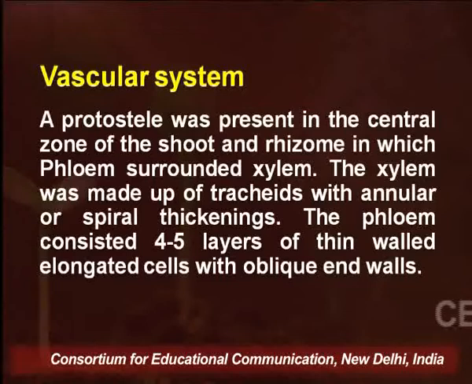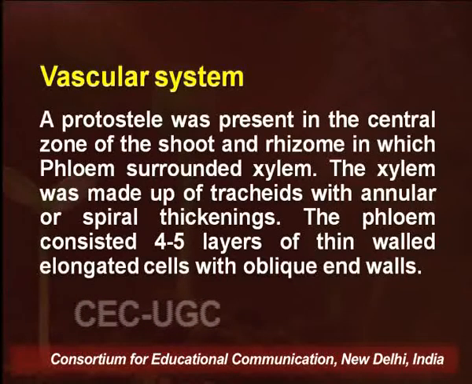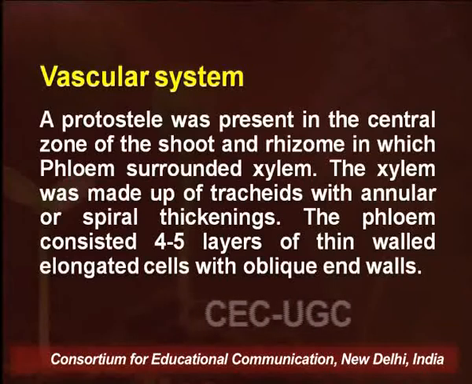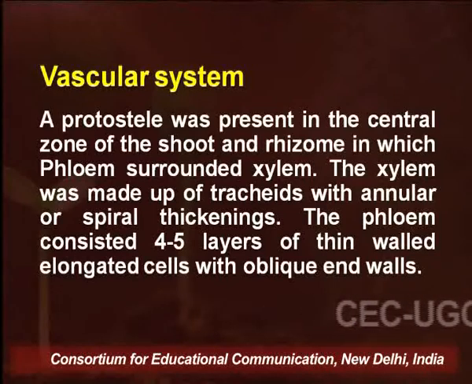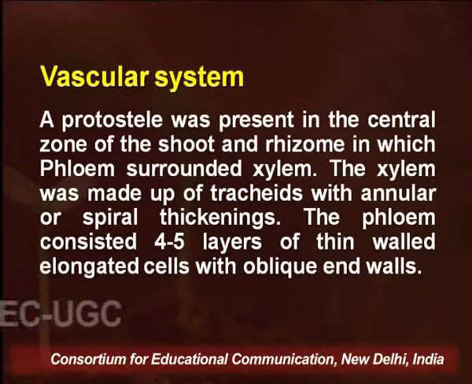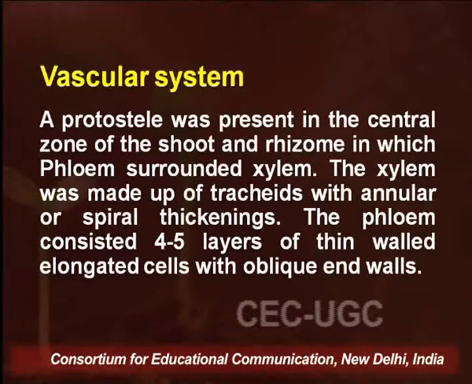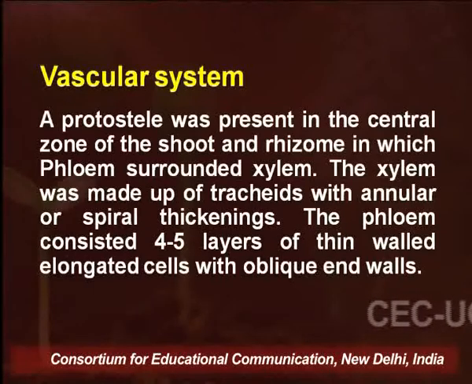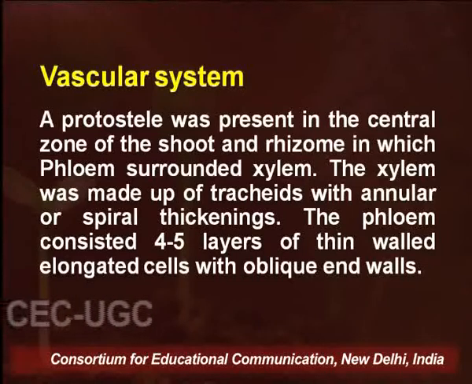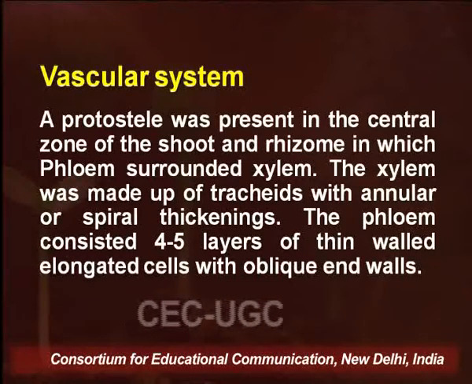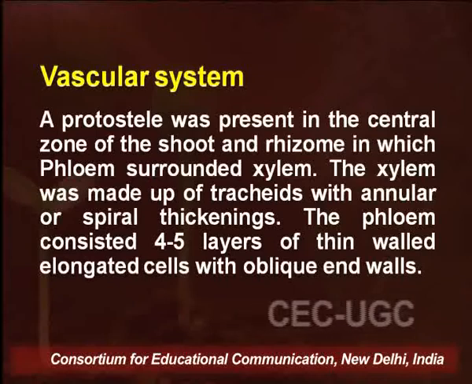zone of the shoot and rhizome, in which phloem surrounded the xylem. So, a typical pteridophytic feature where the stele is found, and the stele has xylem in the center surrounded by phloem, and this was present in both the root as well as shoot in case of Rhynia fossils.